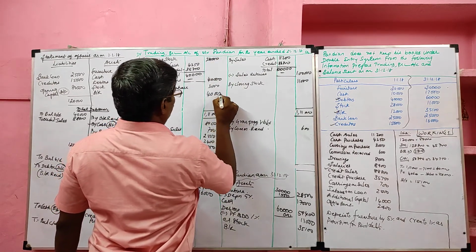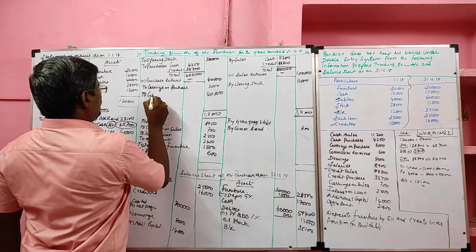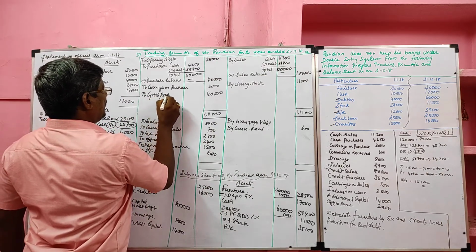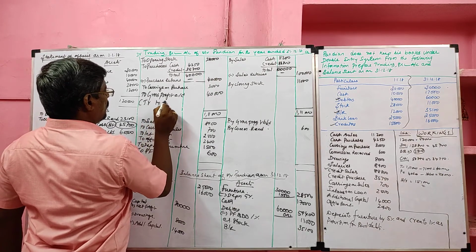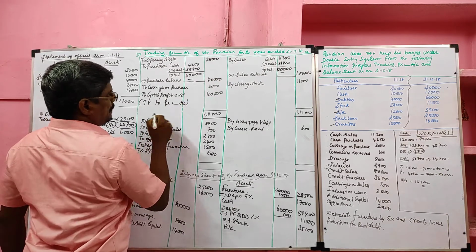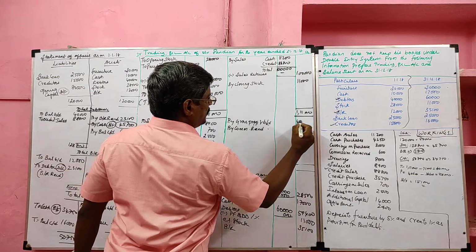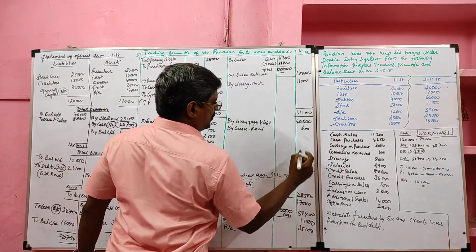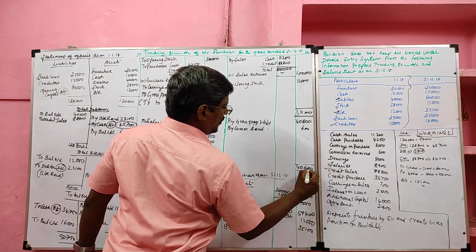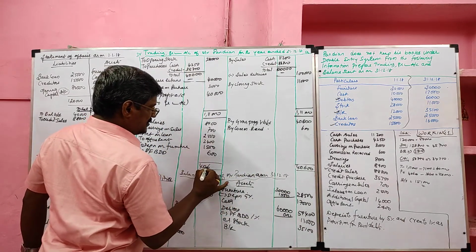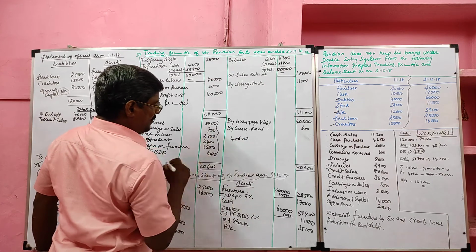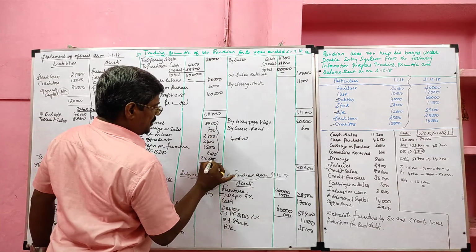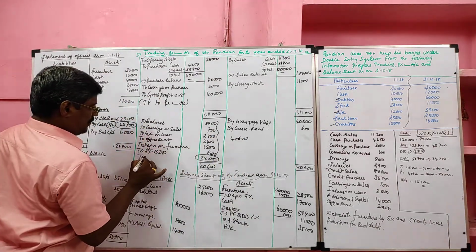So we will get 40,000 that we call gross profit c/d, transferred to profit and loss account. So 40,000. So our profit and loss account total 40,600. So 40,600 minus this item will get 24,000, that we call net profit.